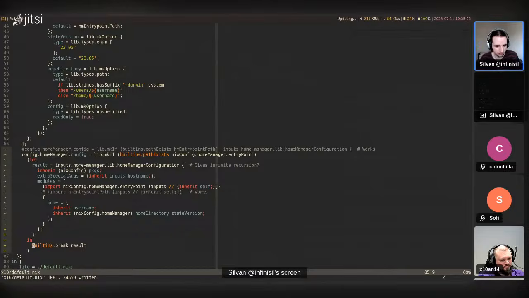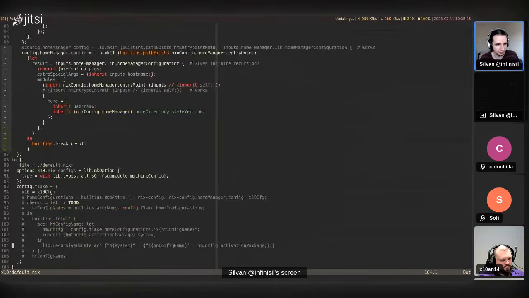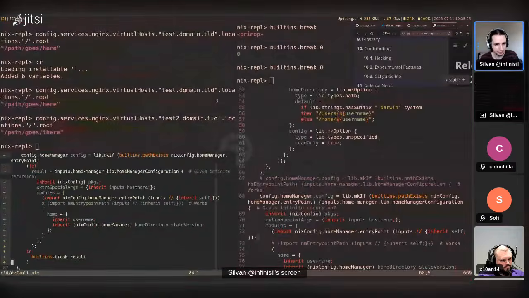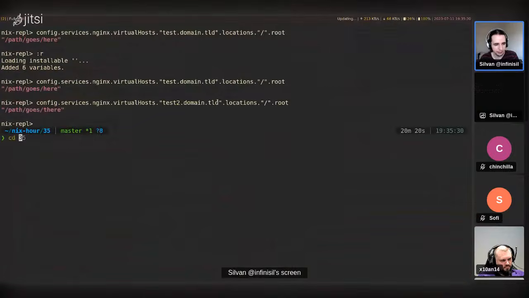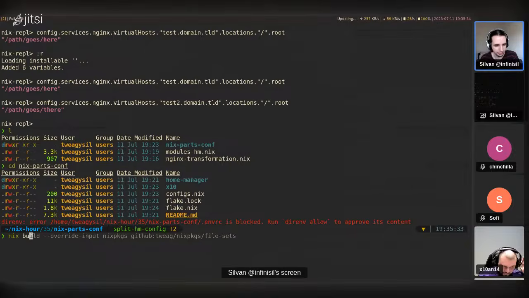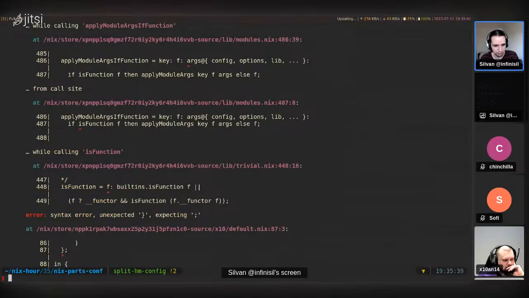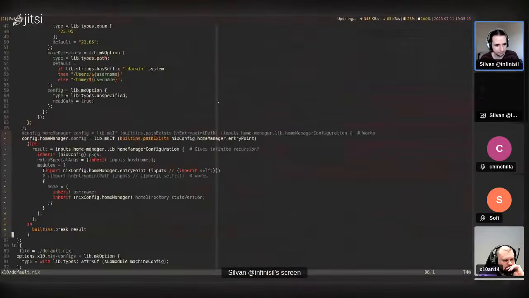So okay, let me keep this window open here, and let's go into here to a nix eval of this. Oh, that's a syntax error. That must have occurred somewhere in here. Result in builtins.break.